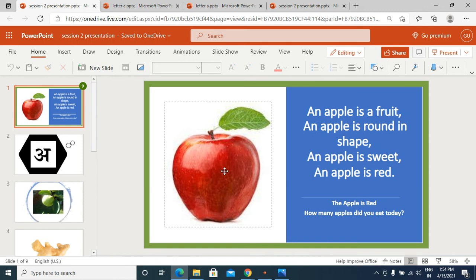And what is the color of apple? Red. An apple is red. You might remember that we have done the coloring as well yesterday in the image of apple. I hope you all have done the coloring in apple. So you have made a red color apple. What is the color of an apple? Red colored. What is the shape of apple? It's round in shape and it is a fruit.